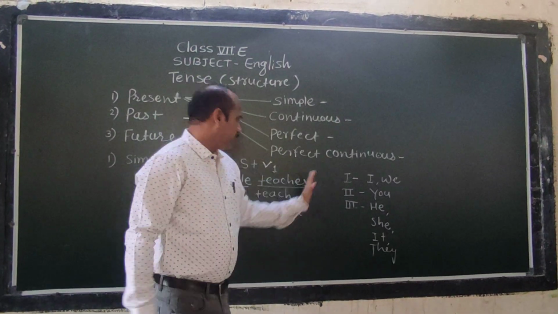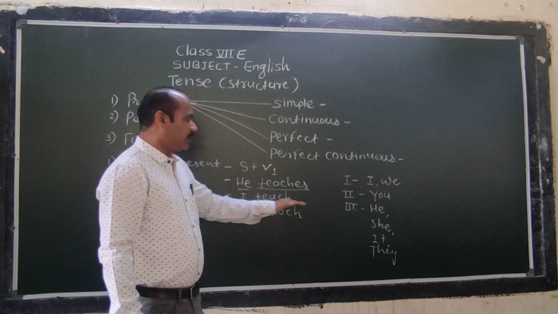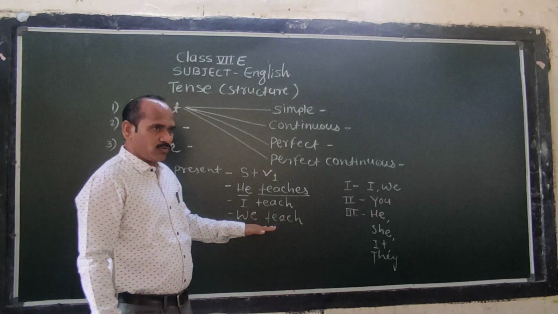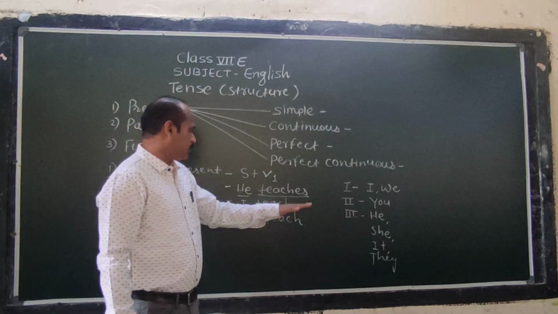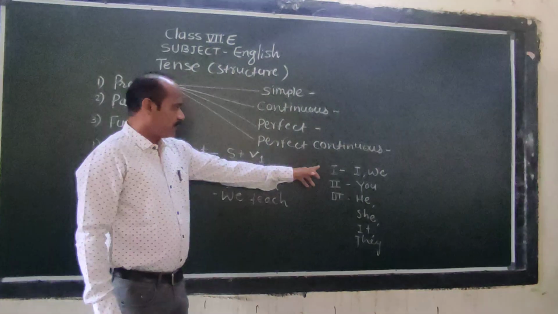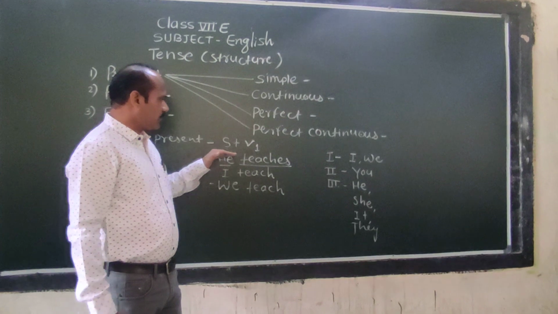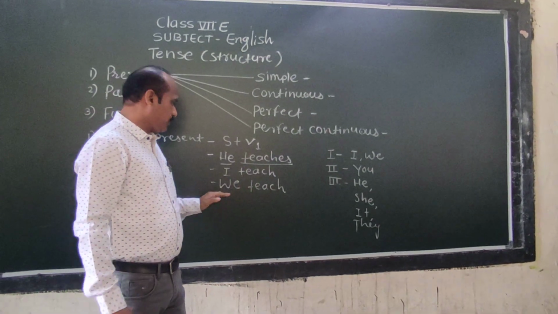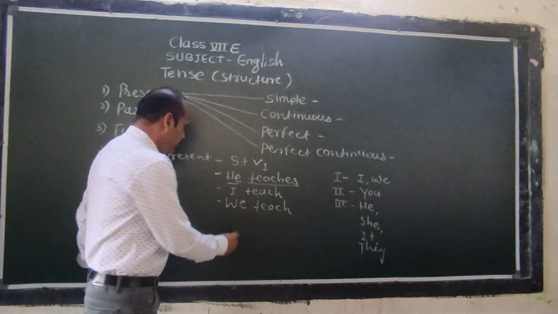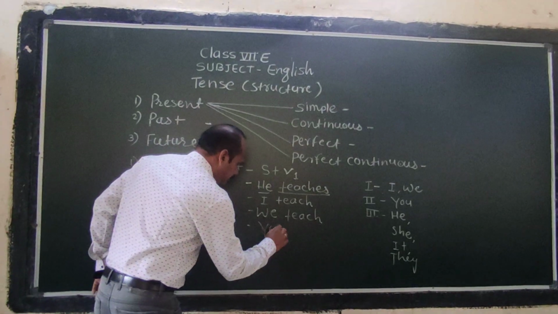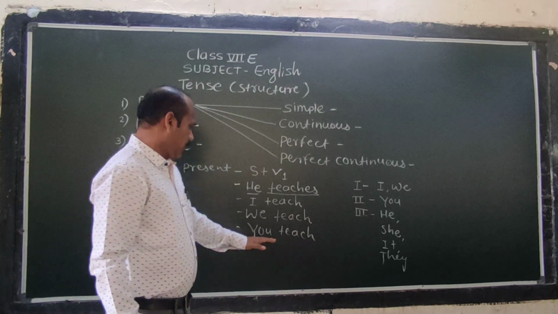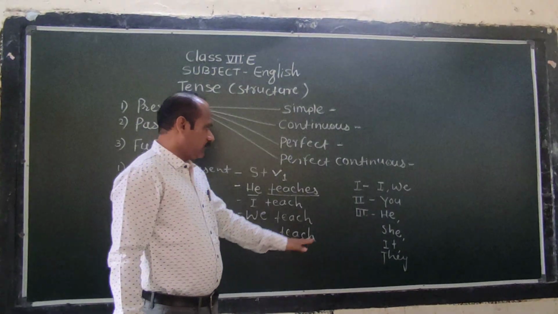So we have taken I here. I teach. We teach. There is no need to add s or es after first person. This is first person singular. I teach. We teach. Then second person, if we have taken you here. You teach. You is subject, teach is verb.